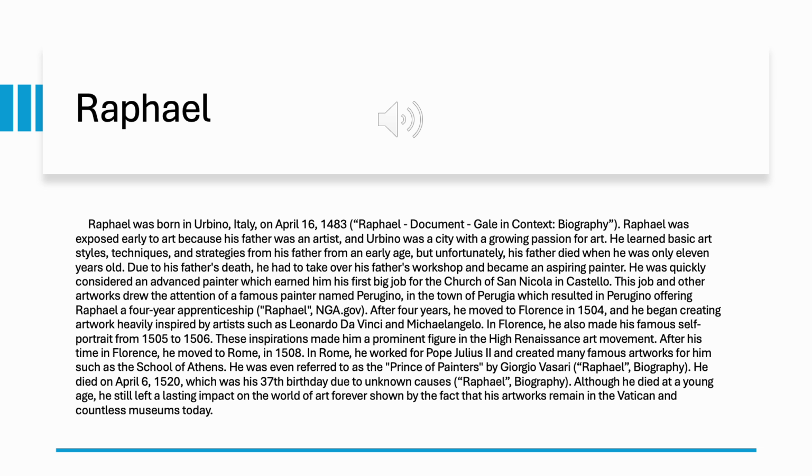In Rome, he worked for Pope Julius II and created many famous artworks for him, such as the School of Athens. He was even referred to as the Prince of Painters by Giorgio Vasari. He died on April 16, 1520, which was his 37th birthday, due to unknown causes. Although he died at a young age, he still left a lasting impact on the world of art forever, shown by the fact that his artworks remain in the Vatican and countless museums today.